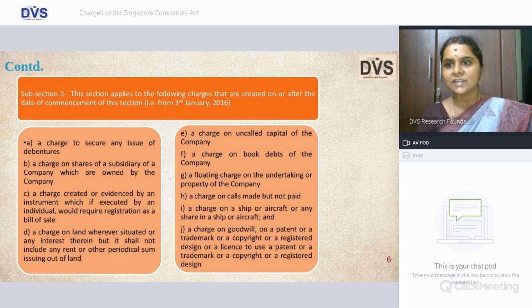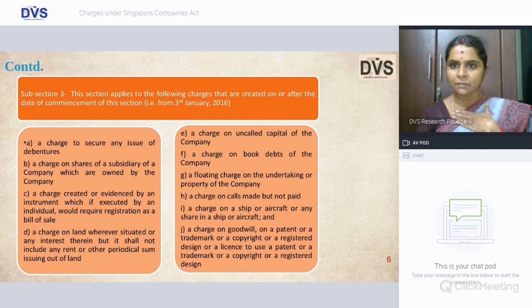Subsection 3 is a charging section under section 131, which talks about the areas where you will be creating charge. A charge to secure any issue of debenture. So when you are creating a debenture issue, automatically it is a secured debenture and hence you have to mandatorily create a charge. Point number 1. A charge on shares of the subsidiary of the company.